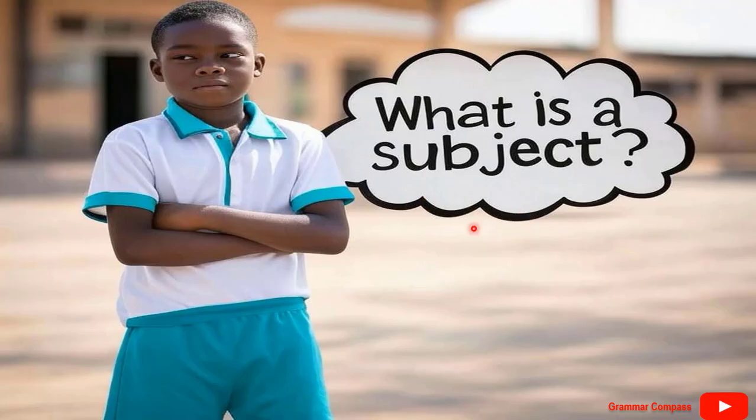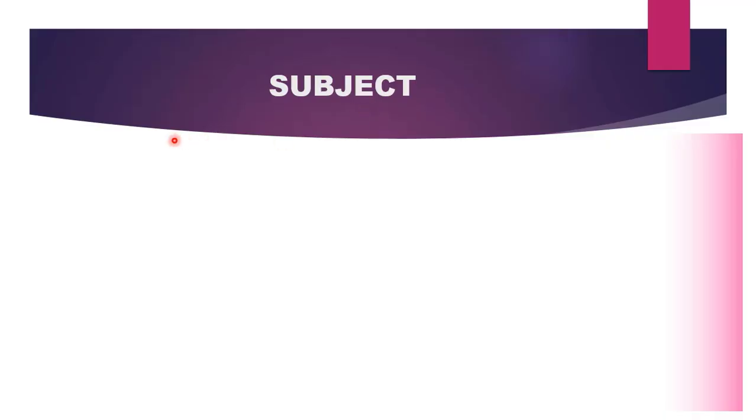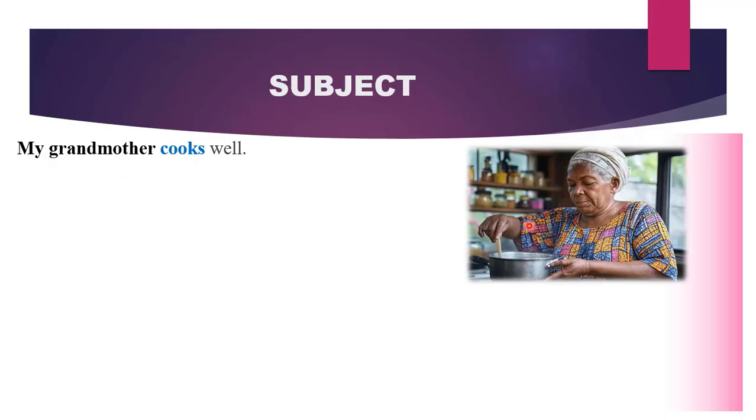What is a subject? Let's look at this example. My grandmother cooks well. In this sentence, there is an action word that is cooks. And who is performing the action of cooking? It is my grandmother. Look at the picture over here. Who is cooking? It is my grandmother. Since my grandmother is performing the action in the sentence expressed by the verb, then we can say my grandmother is our subject.